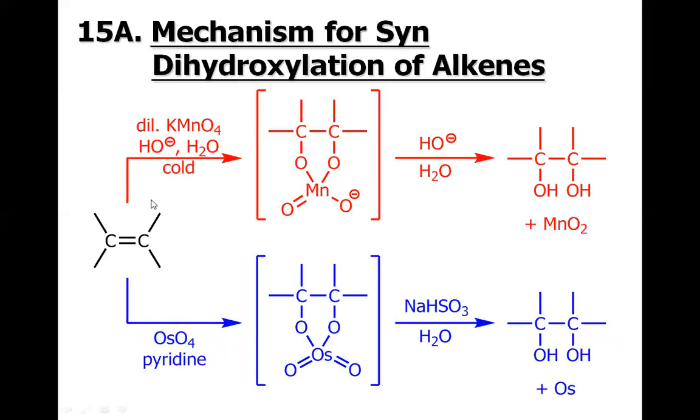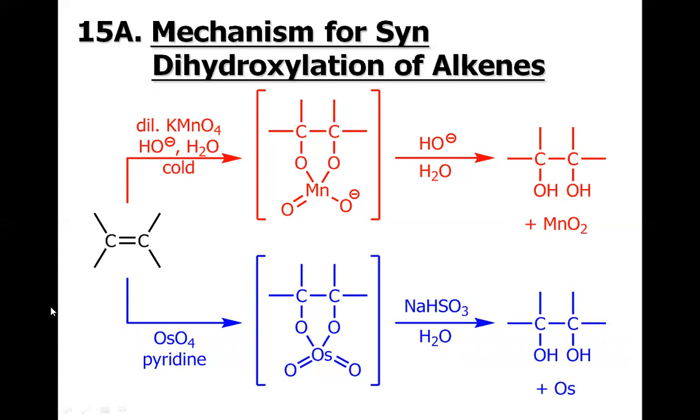The mechanism, let's discuss the mechanism. If you consider the blue one, this is the dilute potassium permanganate. First of all, there is a permanganate ester formation, a 5-membered ring, and then the hydroxide will cleave this permanganate ester, and the diol formation will occur, which is in syn fashion. Syn means delivery from the same side, same face.